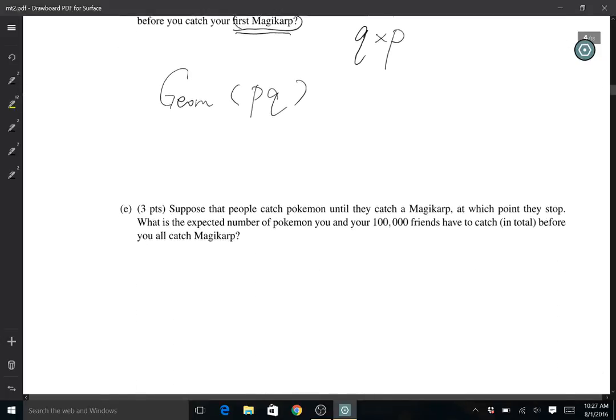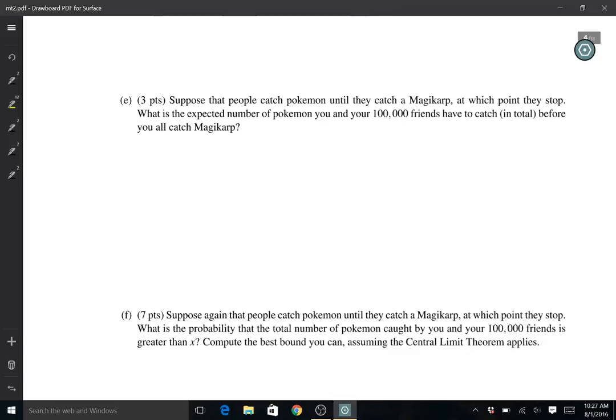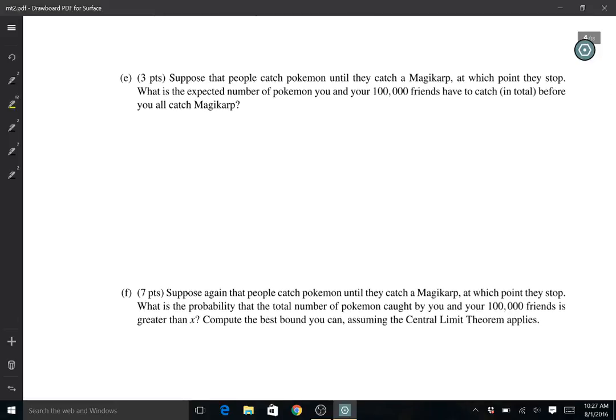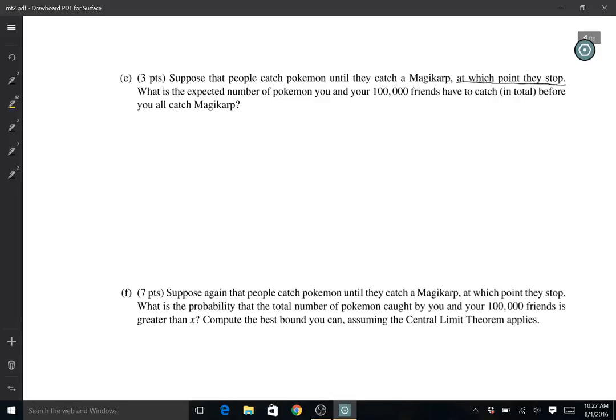Okay. For part E, suppose that people catch Pokemon until they catch a Magikarp, at which point they stop. What's the expected number of Pokemon you and your 100,000 friends have to catch before you all catch a Magikarp? This is slightly different from part B because it says at which point they stop, meaning that each person stops right after catching a Magikarp themselves, and doesn't wait for other people. So they stop whenever they finish. This becomes a linearity of expectation.